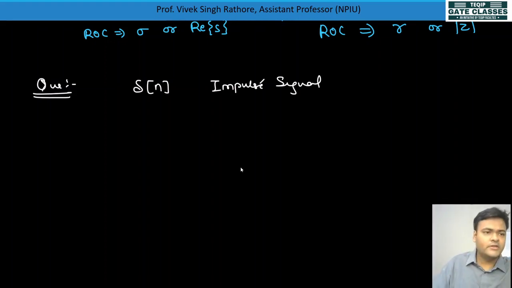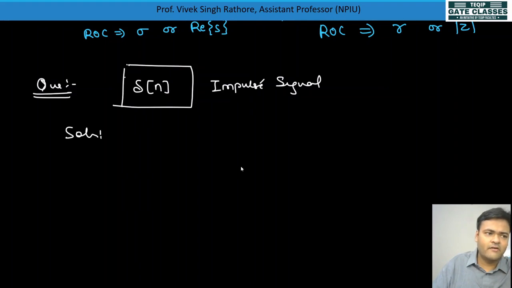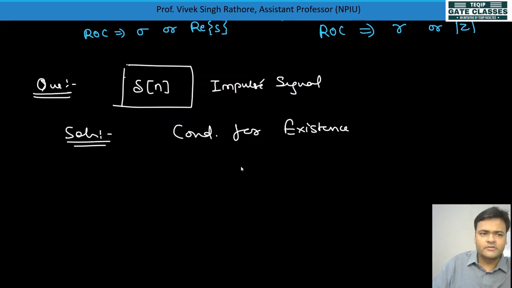First of all, you need to check whether the Z transform can be calculated for this signal or not. So the first step is the condition for existence. We'll see the summation of n equal to minus infinity to infinity of f of n, which is nothing but delta of n, times r to the power minus n.